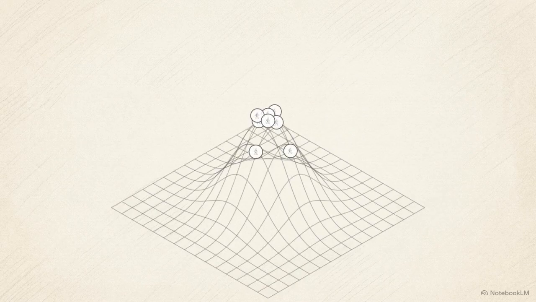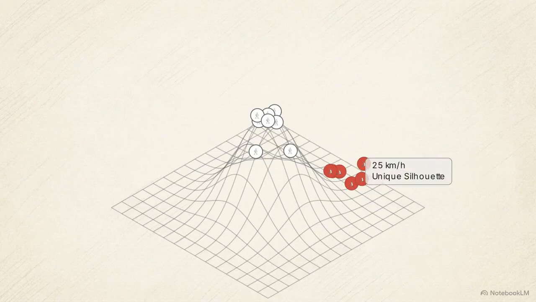This 3D distribution curve maps the original training parameters for our braking system. The dataset assumes pedestrians have standard human silhouettes and move at walking or running speeds. The environment evolved as urban centers saw a massive increase in e-scooters. These riders present a unique vertical silhouette and move at 25 kilometers per hour, faster than a runner, but slower than a car. This deviation is known technically as distributional shift and concept drift.